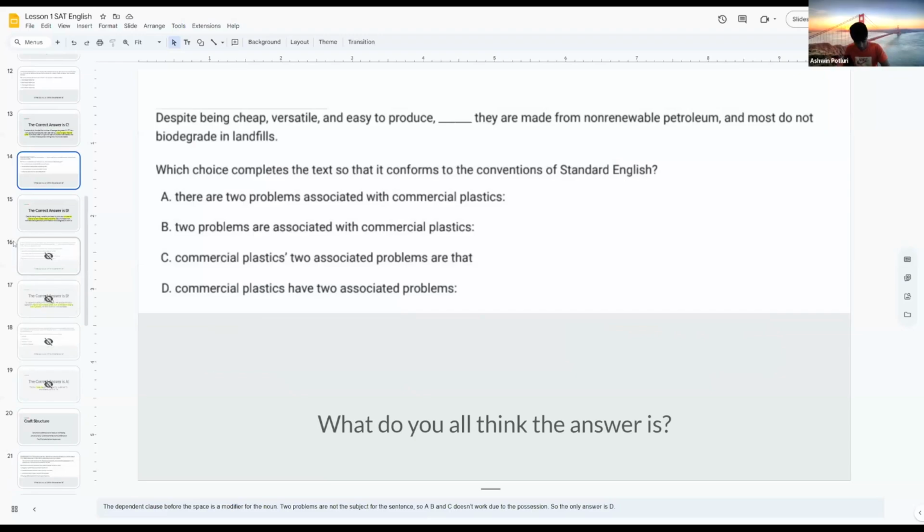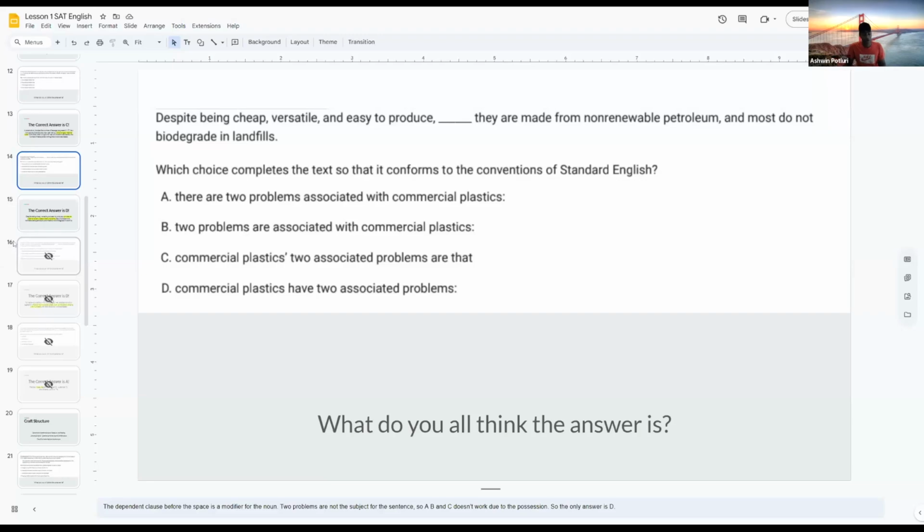Oh yeah, sure. An independent clause is a group of words that contains a subject and verb that can be expressed as a complete sentence. We'll get to the answer choice for this question later, but yeah, that's what independent clause means. An example of an independent clause is I took my dog for a walk. That's a very simple sentence. The subject in that sentence would be I, the verb would be took. And that can be expressed as a complete sentence or a complete thought. It makes logical sense. So that's an example of an independent clause.